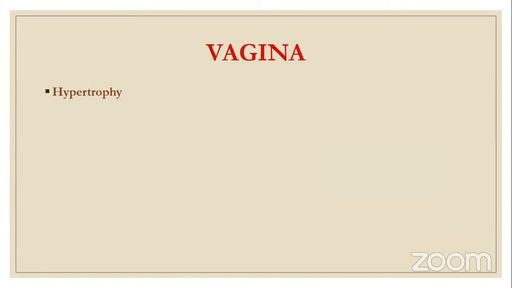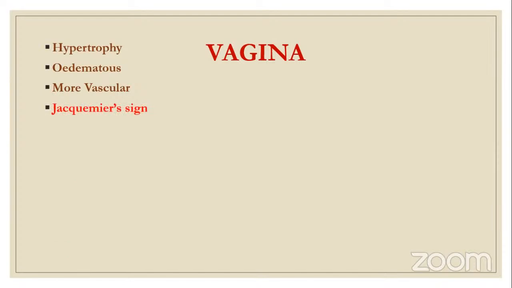Next, coming to vagina. Vagina, again, hypertrophy, edematous, and more vascular. So these terms, you will come across everything. All over the topic, you will be hearing these words: hypertrophy, hyperplasia, edema, and increased vascularity. And Jacquemier's sign, or it is also called Chadwick's sign.